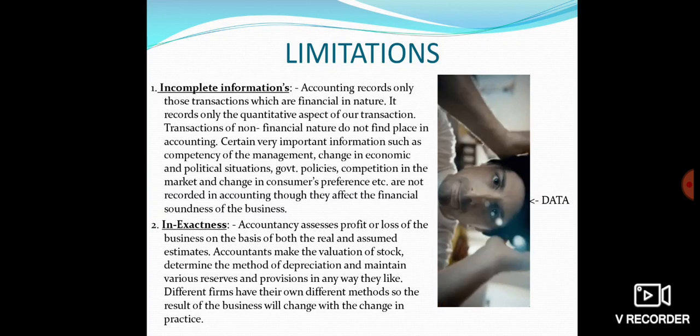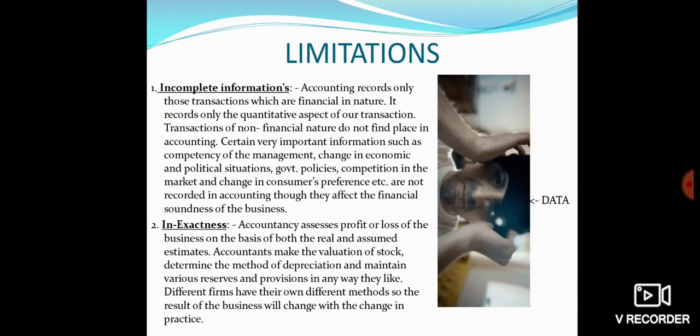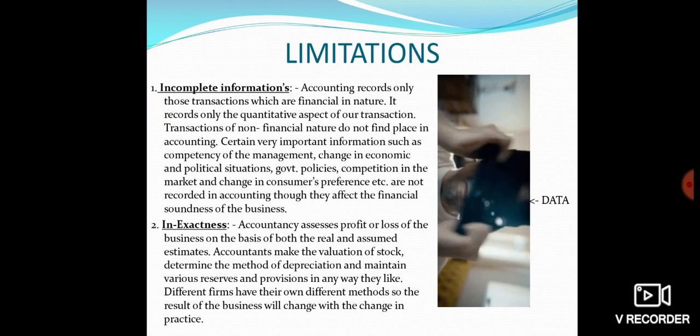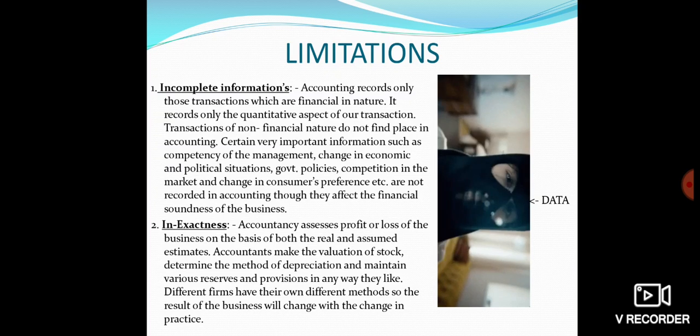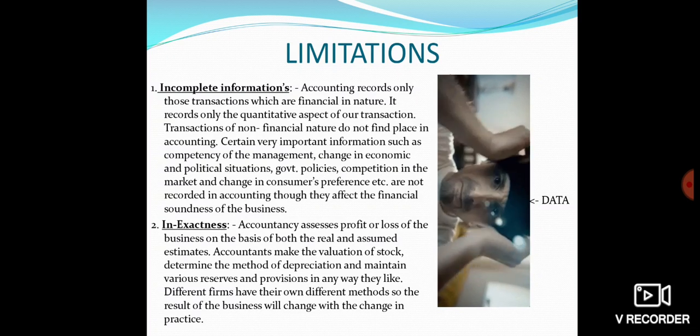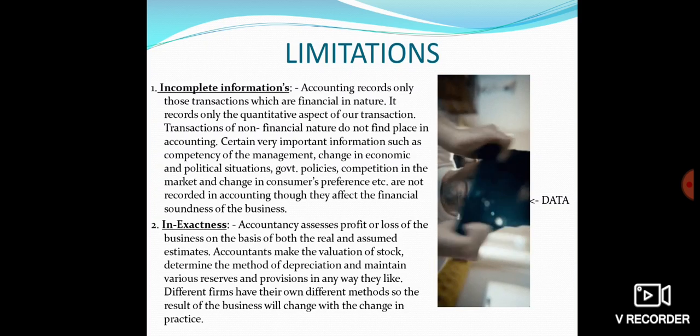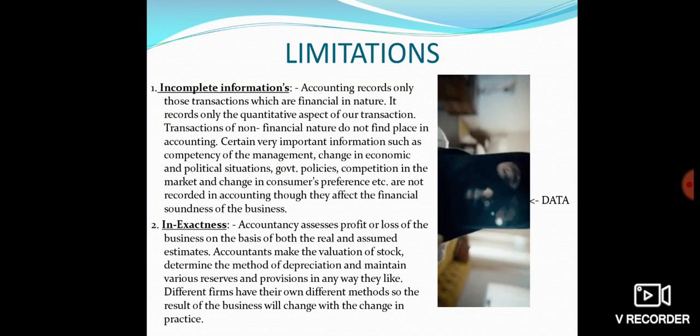Next topic for today's video, that is limitations of accounting. The first point is incomplete information. You can very well read this data along with the video on your own, but let me just give you the main meaning of this. Incomplete information means recording of only that information which can be expressed in financial terms. If there is any information which cannot be valued in monetary terms, it cannot be recorded, as we had already discussed during the initial sessions when we were talking about the meaning of accounting information.